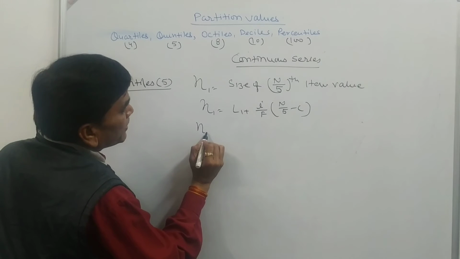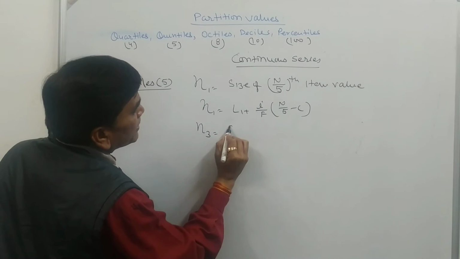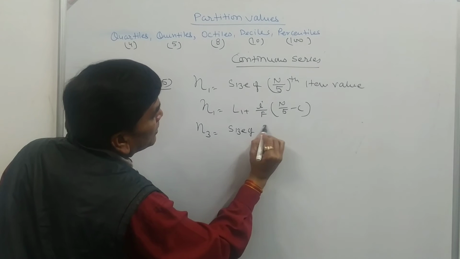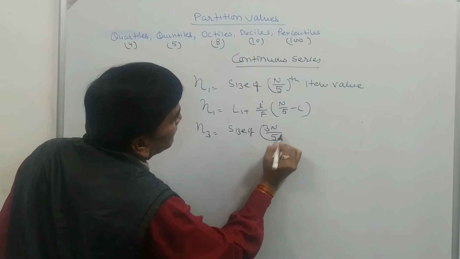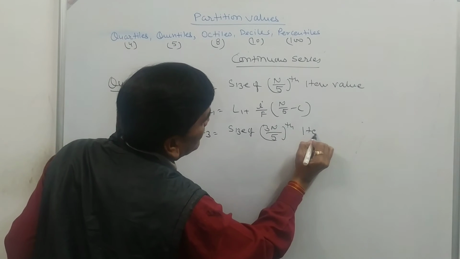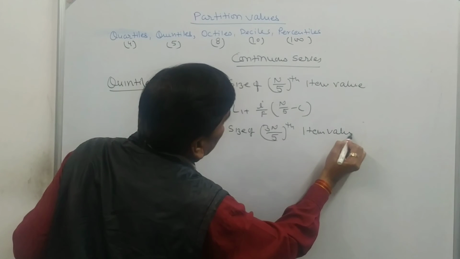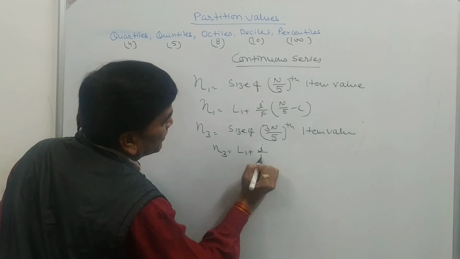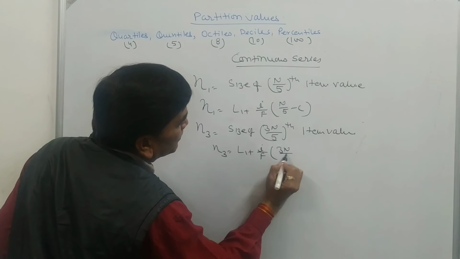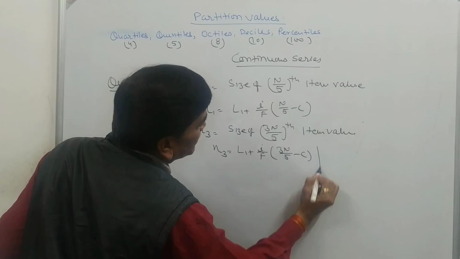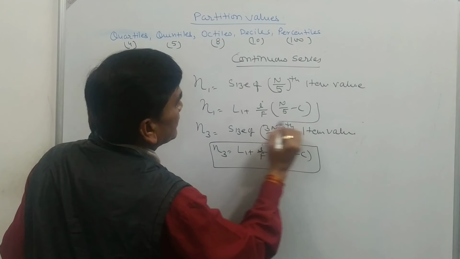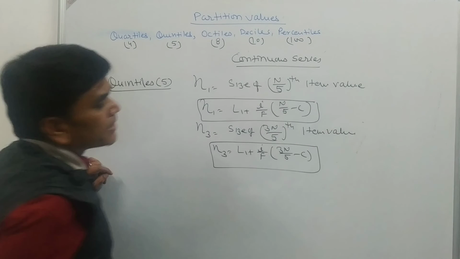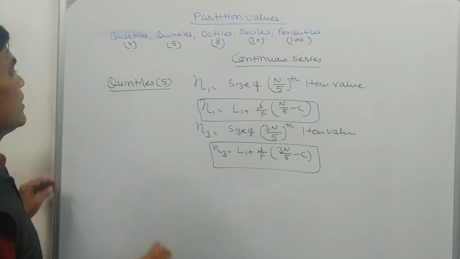Similarly, if we are to calculate Q3, then the size of 3n upon 5th item value, and Q3 is equal to L1 plus I upon F times (3n upon 5 minus C). The formula is the same for all of them. So in this video we are just discussing the formulas for that.